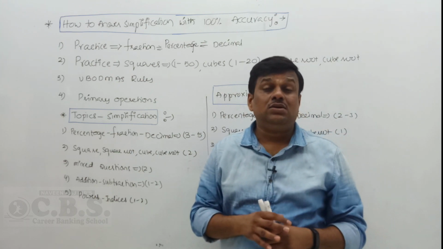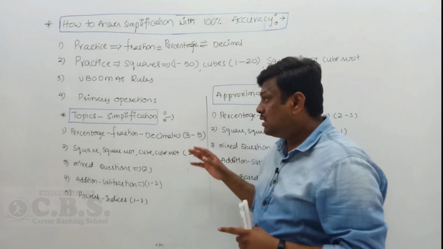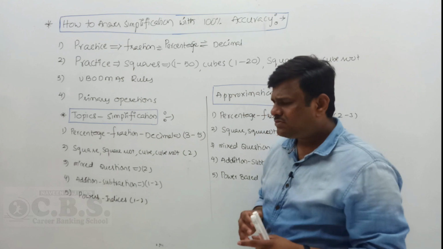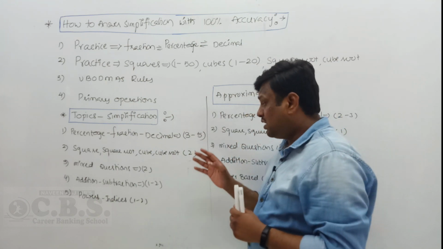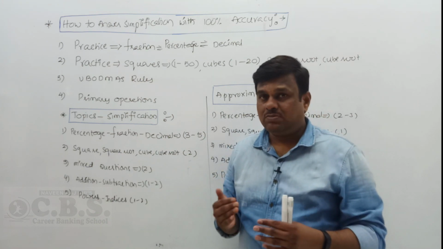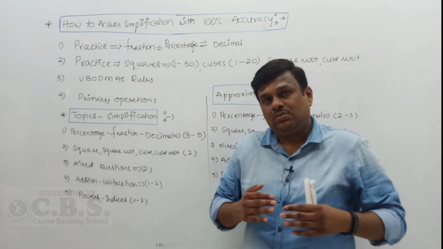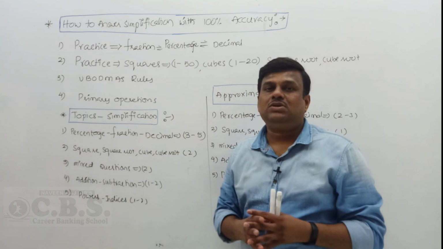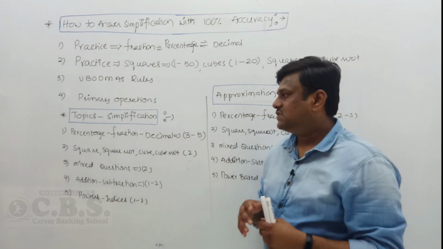And the topics we covered in simplification are percentage, fraction, decimal based. This is the hardcore of simplification. Definitely we have 3 questions; above 3 there is a chance, but below 3 there is no chance. So a maximum of 3 questions are asked from the percentage, fraction, decimal chapter.